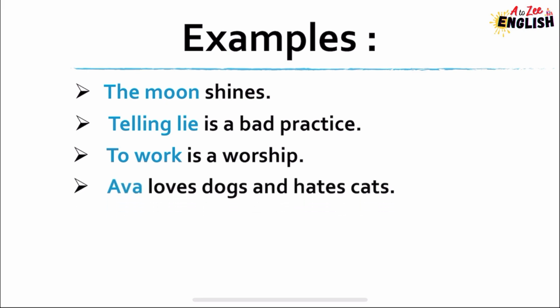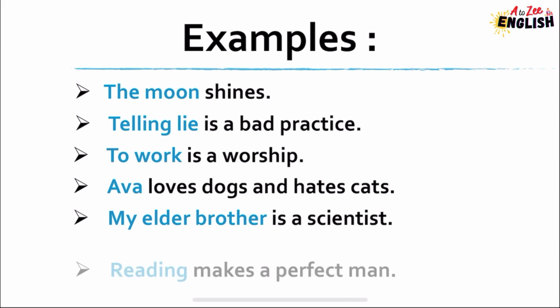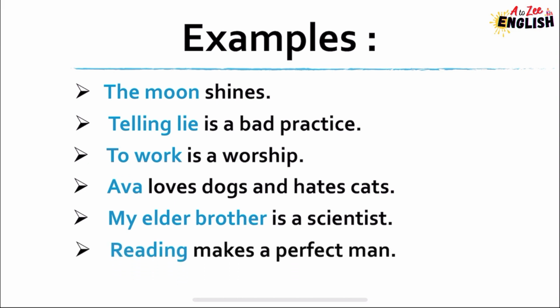Eva loves dogs and hates cats. Eva is a subject here. My elder brother is a scientist. My elder brother is a subject. Reading makes a perfect man. So reading in the sentence is a subject. The boy climbed a tree. The boy is a subject and climbed a tree is a predicate.